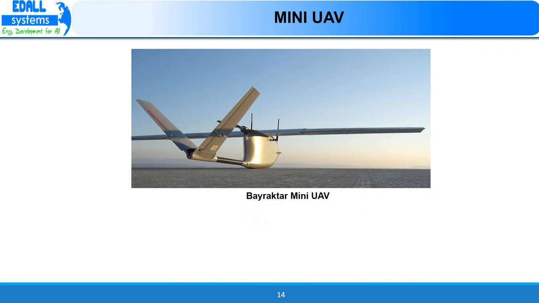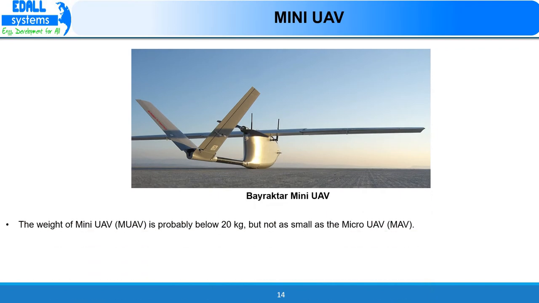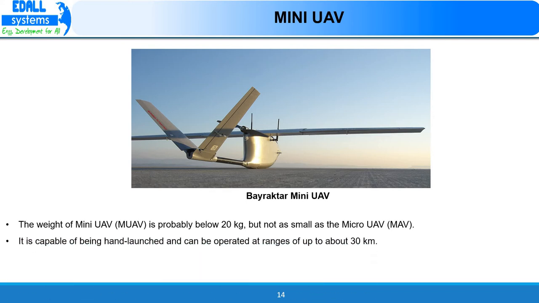Bayraktar is an example for mini unmanned aerial vehicle. The weight of mini unmanned aerial vehicle is below 20 kg, but it is not as small as micro unmanned aerial vehicle. Mini unmanned aerial vehicle can be launched by hand and operated at a range up to 30 km. Mini unmanned aerial vehicles are used by mobile battle groups and for civilian purposes.